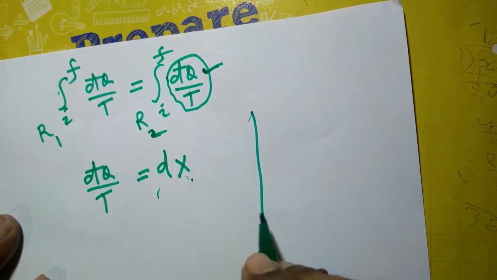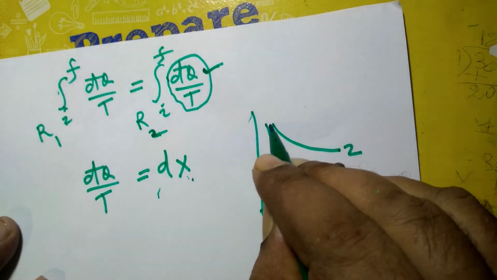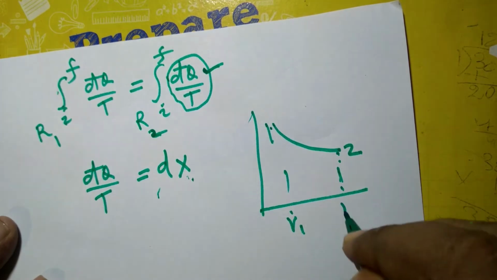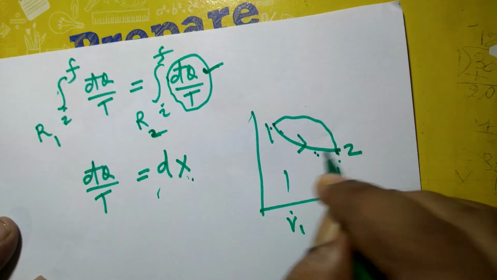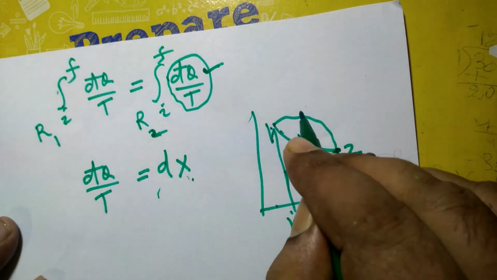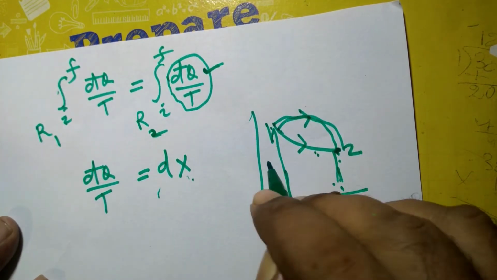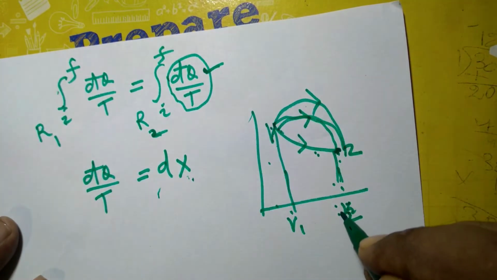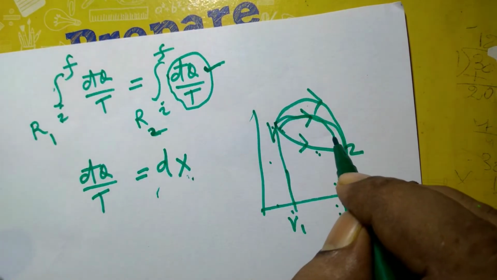Just like your volume, suppose a system travels from state 1 to state 2. This is state 1 with volume v1, and this is state 2 with volume v2. Whatever paths you may take, even along this path, if the system travels, the change in volume is v2 minus v1. And if the system travels along this path also, the change in volume is v2 minus v1. Whatever path the system may follow, the change in the value of volume will remain the same, independent of path, just because volume is a property.